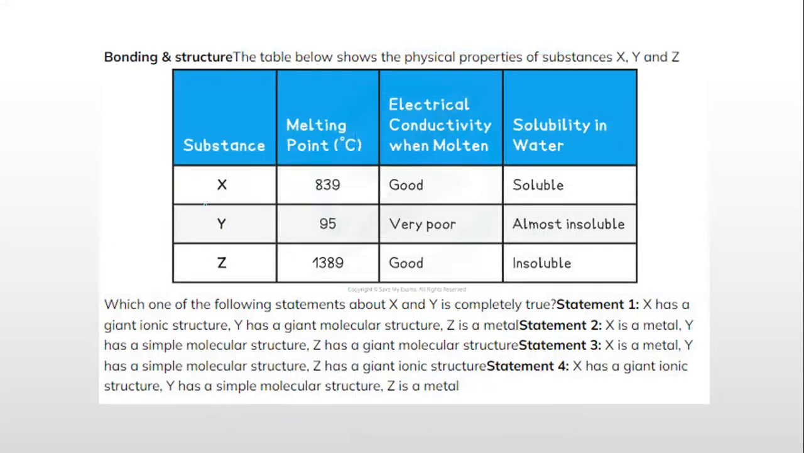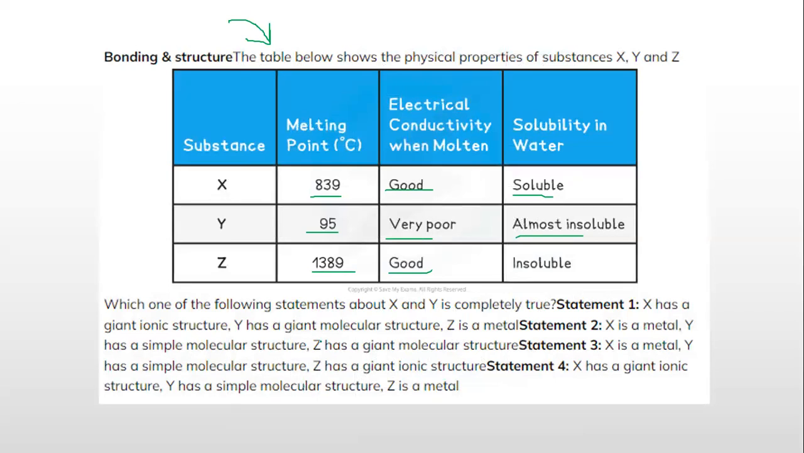Now we have a question over here. Bonding and structure. The table below shows the physical properties of substances X, Y, and Z. Look at this. What is its boiling point? This is given. Electrical conductivity is also given, and the solubility is also given. The question is, which one of the following statements about X, Y, and Z is correct? Statement one: X has a giant ionic structure, Y has a giant molecular structure, and Z is a metal. Statement two: X is a metal, Y is simple molecular, Z is giant molecular.